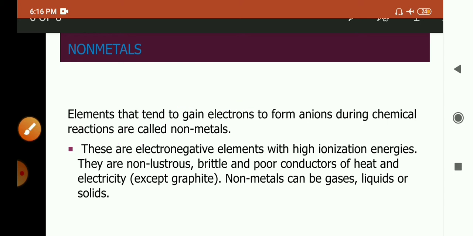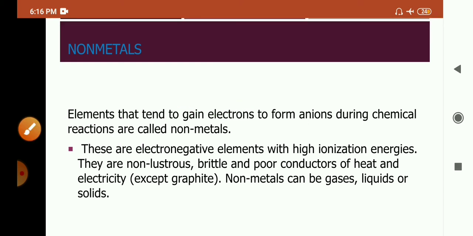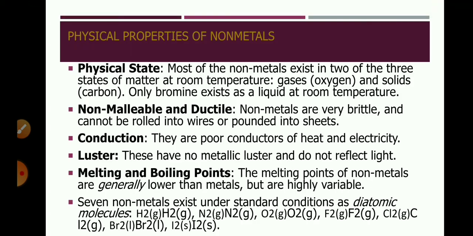So the elements which have 5, 6 and 7 electrons in the outermost shell, which can gain electrons and form anions, that is negatively charged ions, are called non-metals. So electronegative elements are non-metals. These non-metals have properties like non-lustrous, brittle, poor conductor of heat and electricity. Non-metals can be in the gaseous state, liquid or solid state. The liquid non-metal is bromine. We'll discuss the physical properties of non-metals.